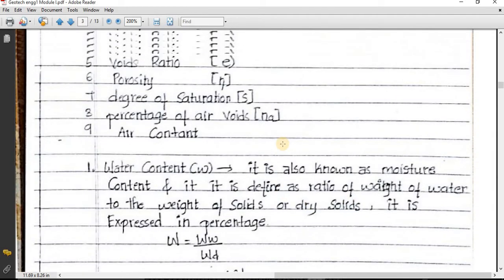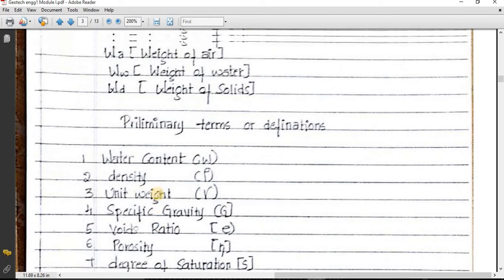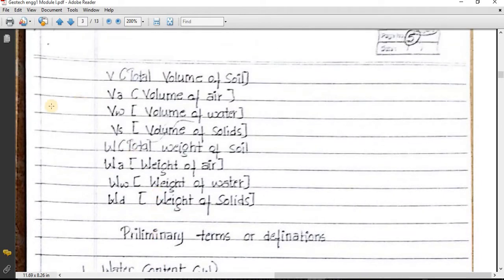You can see there are a few basic terms which we can define. So these are the terminologies which we have used in the phase diagram. First one is V, that is total volume of soil. Va, volume of air. Vw means volume of water. Vs means volume of soil solids. Capital W is total weight of soil. Wa is weight of air. Ww is weight of water. Wd, or Ws we can call it, is weight of soil solids.